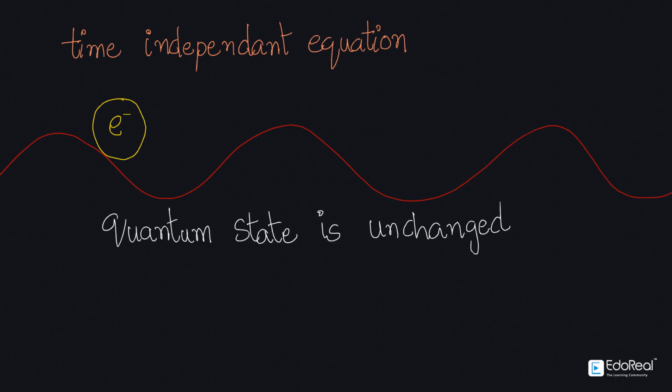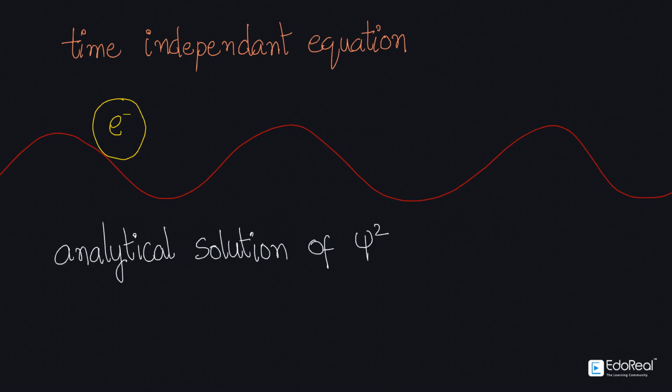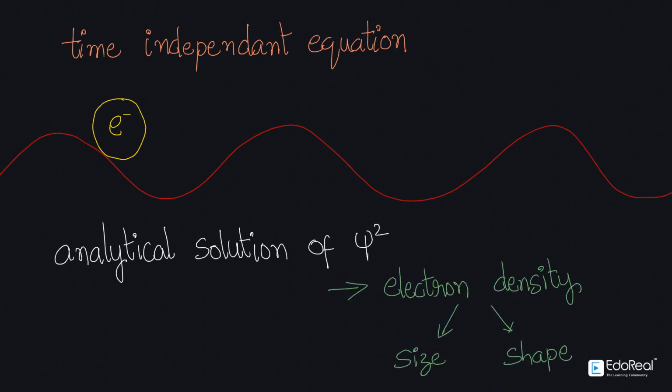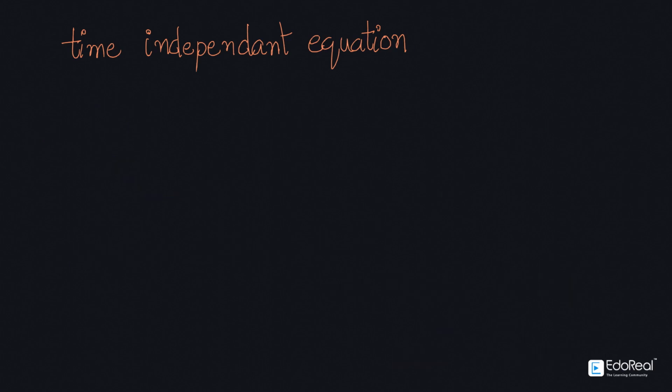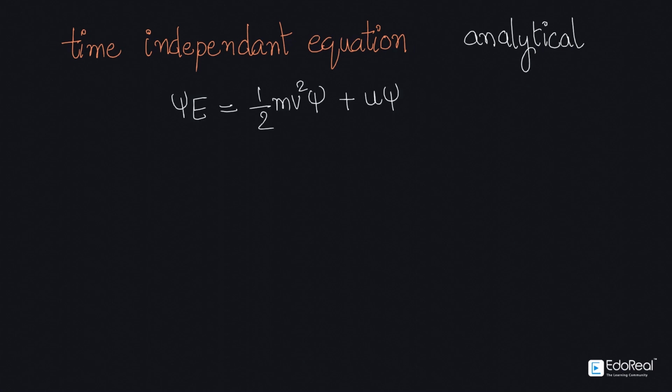The time-independent Schrodinger wave equation gives the analytical solution of the square of the wavefunction, which is used to determine the electron densities like size, shape of molecular and atomic orbitals, etc. The time-independent Schrodinger equation is derived as Schrodinger gave the equation to obtain the analytical solution of the waveform, and the expression of the equation was as follows. Multiplying and dividing the RHS of equation A by m, we get